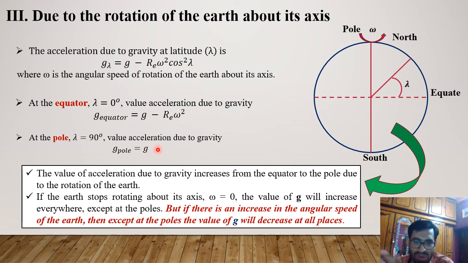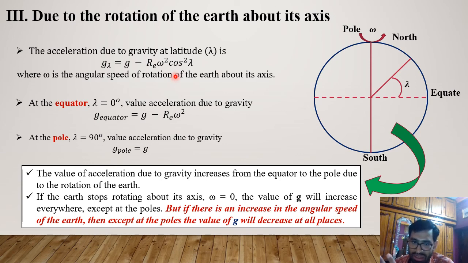It means everywhere it will be g. But if there is an increase in angular speed of the earth, then again except at the poles the value of g will decrease at all places, because this term will be higher, means this term will be increased.